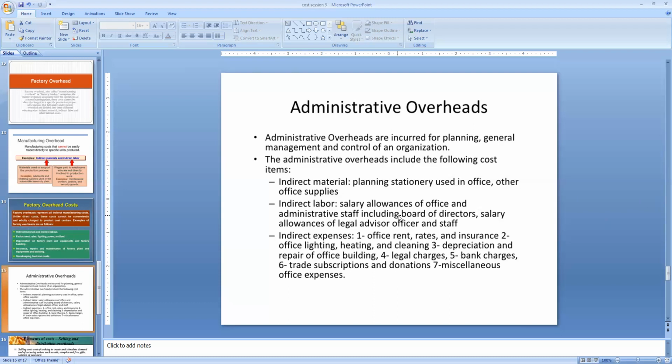It is nothing but the office, where the administrative people are not involved in production work, but for the sake of production, the expenses involved for planning, or for the purchase of stationery or any other supplies, or the salaries to the executive people, to the directors, or to the legal advisors, all these come in the category of administration overhead. Administration means those who are administrating the work, right? The wages or the expenses involved for the people who do such works are called administration overheads.